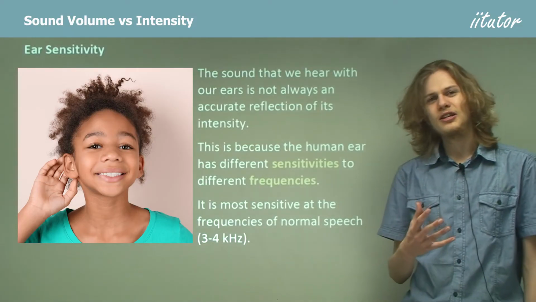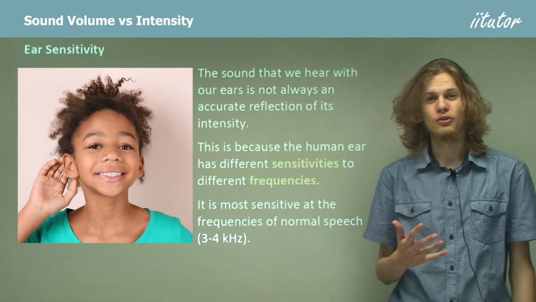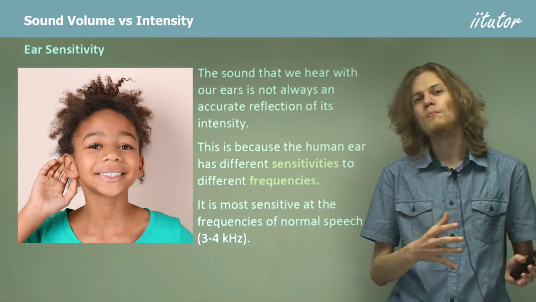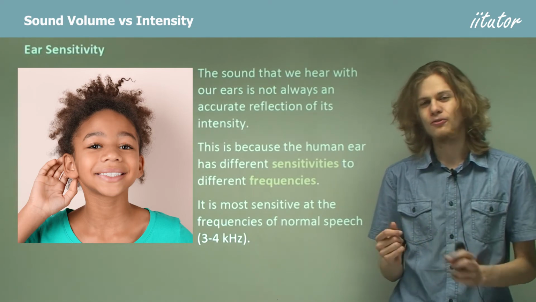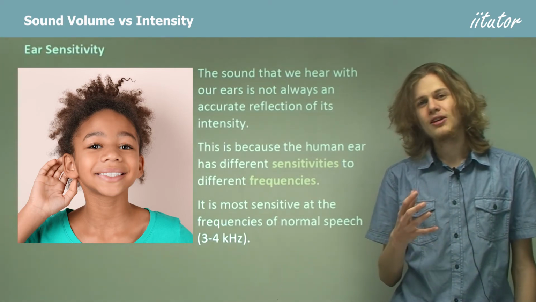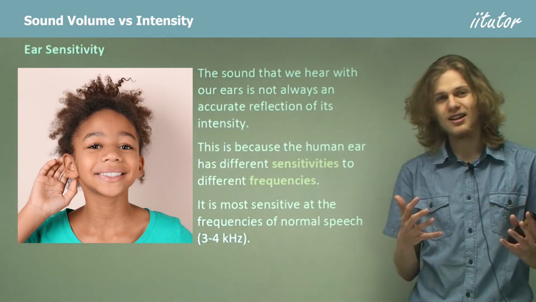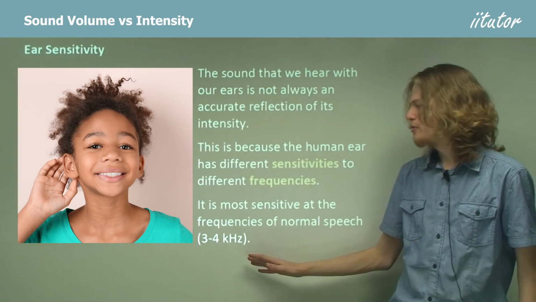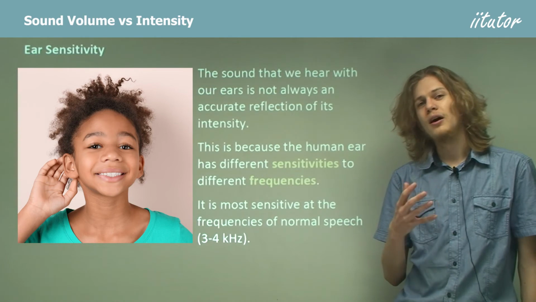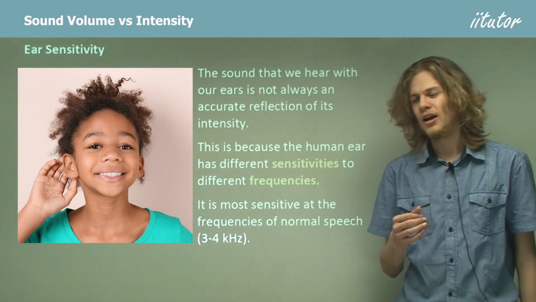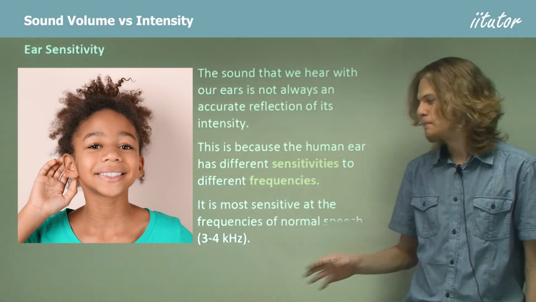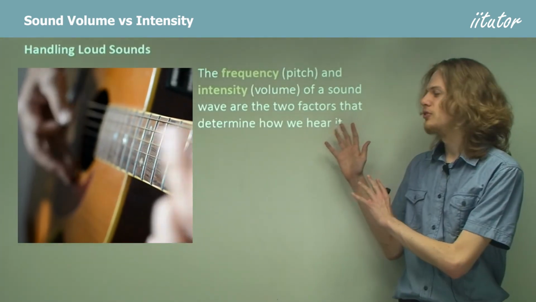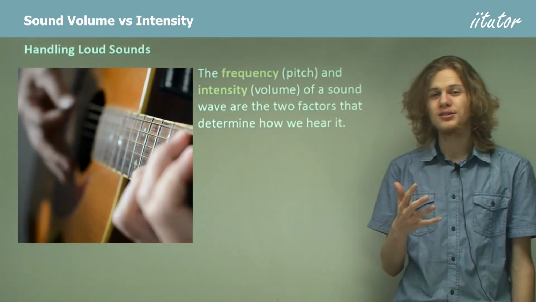Speech has a frequency of about 3 to 4 kilohertz, give or take a bit, and so the human ear is able to pick these frequencies up more easily than any other set of frequencies. That means that even if a sound is very intense, if it has frequency that is much higher or much lower than 3 or 4 kilohertz, then it might not sound as loud as a different sound of the same intensity at those frequencies. The frequency and intensity of different sounds will determine how loud they seem to us.